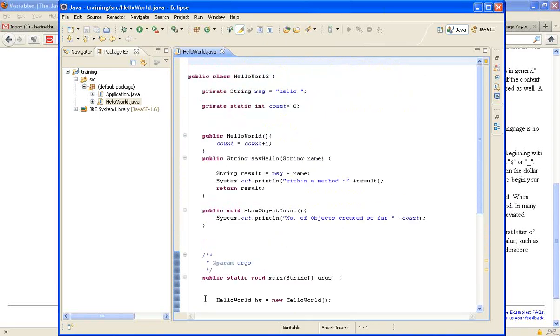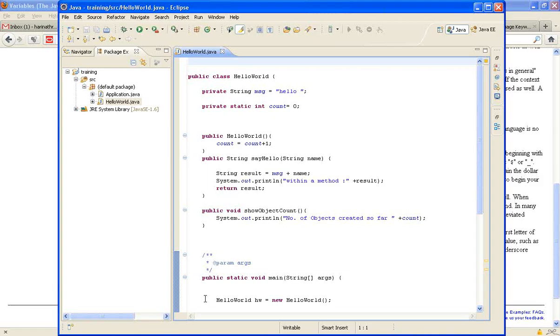Is this clear? So for class names and variable or method names, there are two different patterns for how we name them. A class name always begins with an uppercase letter, and if it is a multi-word name, then every word will start with an uppercase character followed by the rest in lowercase.